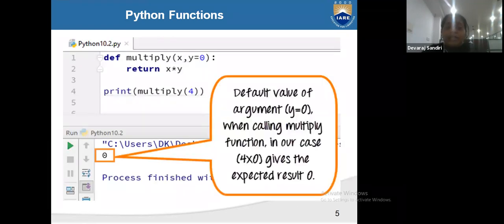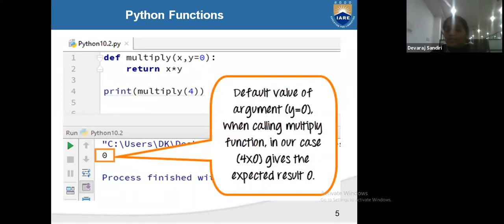See here, def multiply x and y is equal to 0, return x and y. This program is correct. But print multiply 4 means one argument is given. The default value of argument y is equal to 0. So when we are calling the multiply function, in our case 4 into 0, the expected result is 0. Students, any doubt up to this function arguments?